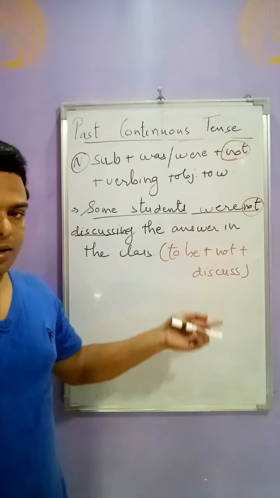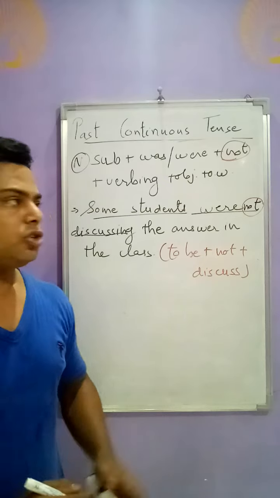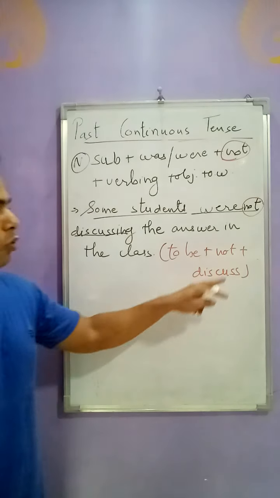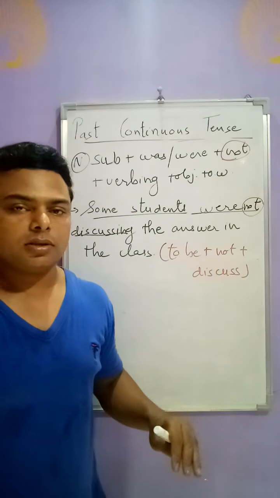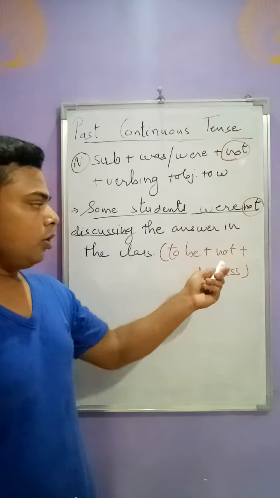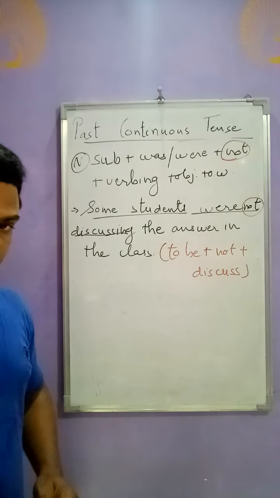So it is very easy to change an affirmative sentence into a negative one also. There is only one change, that we have to add a not. And suppose if a negative structure is there, we would be given not in the bracket already. If not is given, that means it is a negative sentence. Let's see directly one negative sentence, friends.